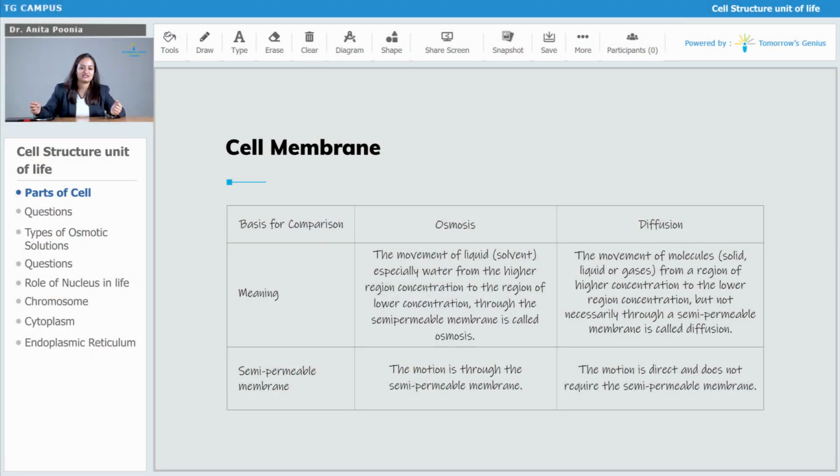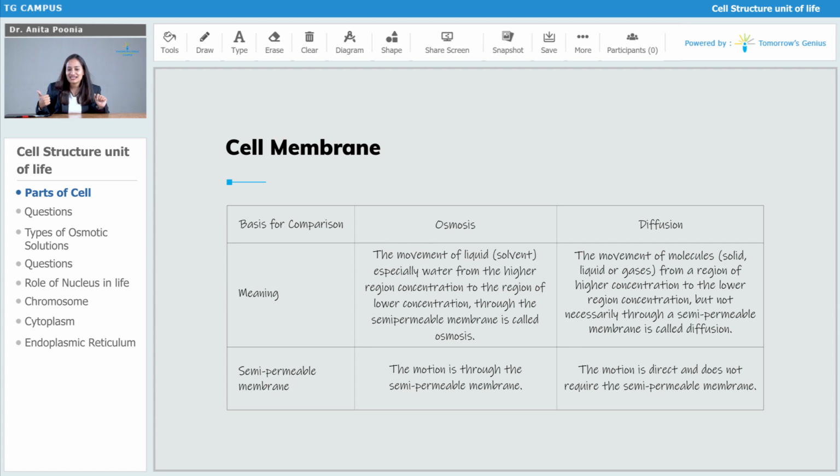What is osmosis? So osmosis is the movement of liquid, that is a solvent, especially water, from the region with higher concentration to the region of lower concentration through a semi-permeable membrane. That very act is called as osmosis.